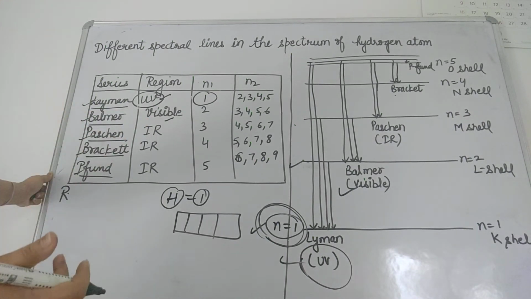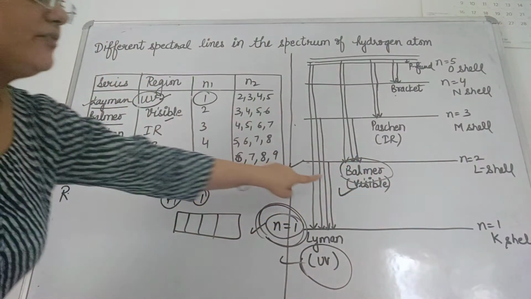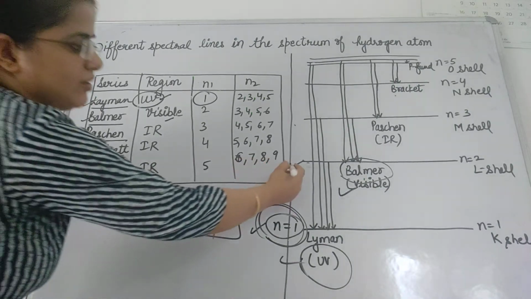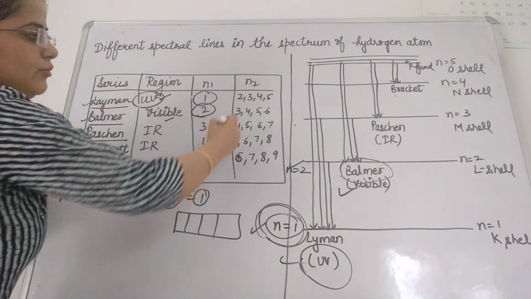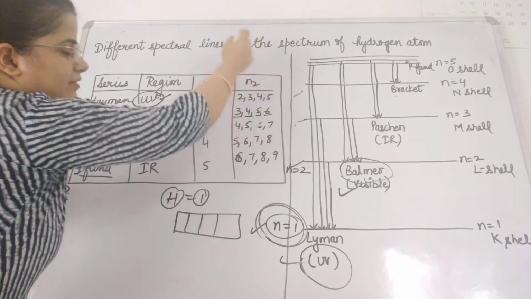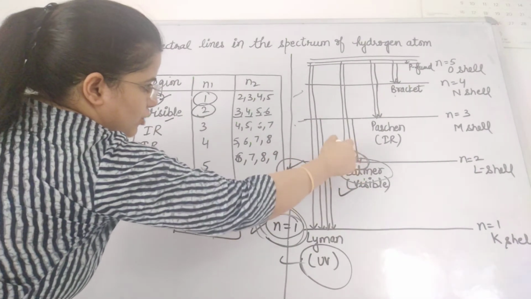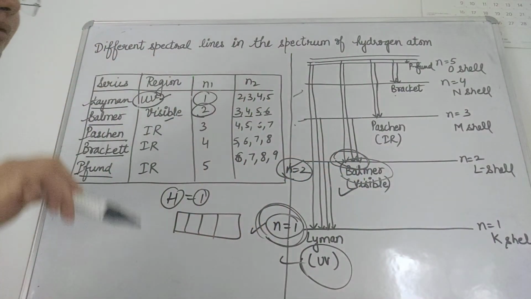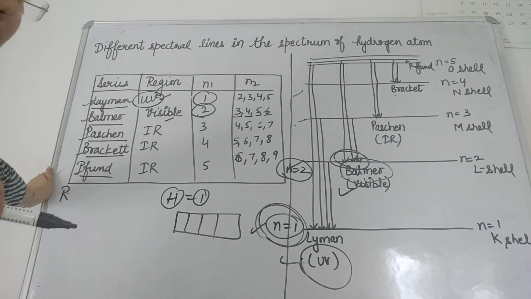If all the lines fall over n equal to 2, from 3, 4, 5, 6 and so on, then it is the Balmer series and it is falling in the visible region. Understand? You need to learn it.